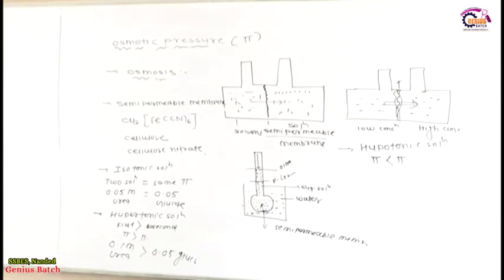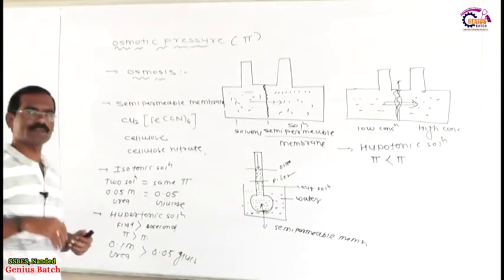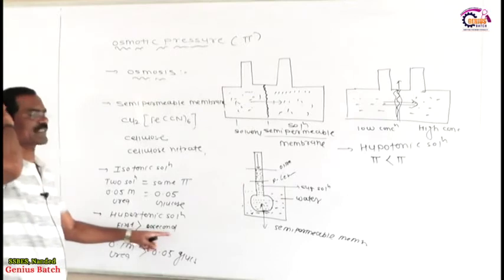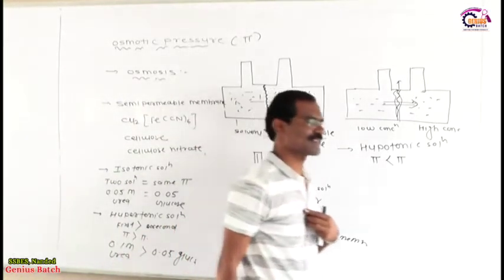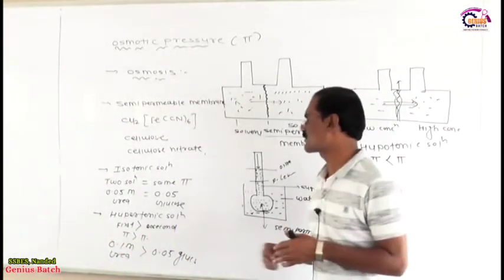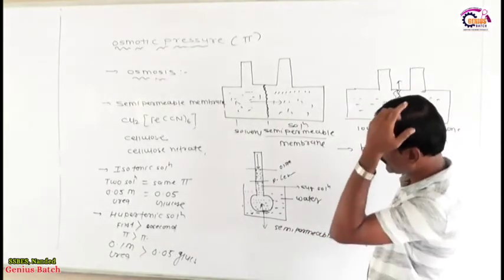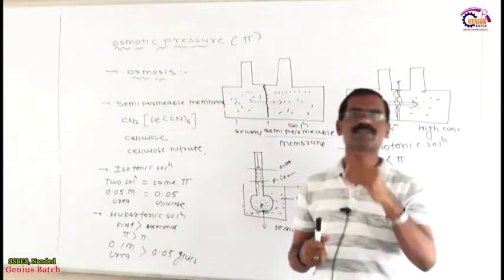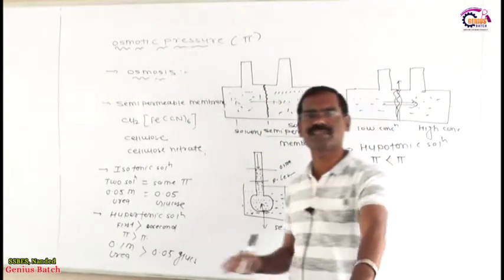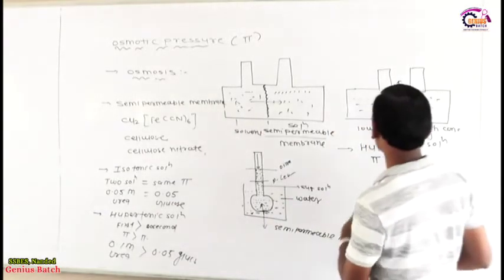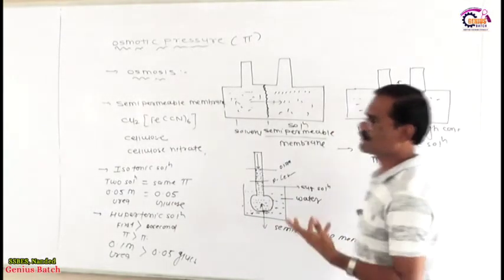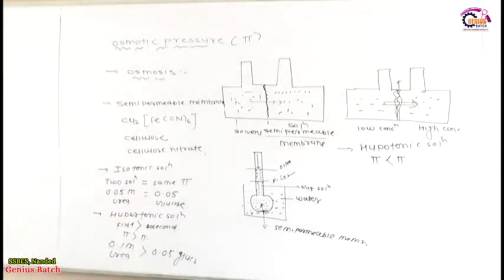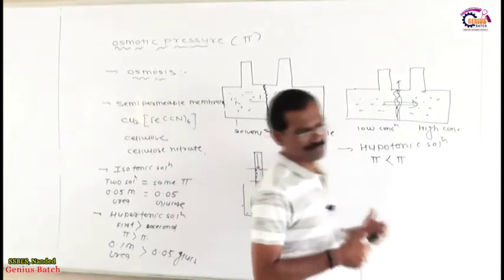Now friends, what is the meaning of hypertonic solution? The osmotic pressure of the first solution is greater than the second solution, and if the osmotic pressure of the first is greater than the second, then such a solution is called hypertonic. The first solution is hypertonic with the second. Greater osmotic pressure means greater concentration, because osmotic pressure depends on the concentration. Now what is the meaning of hypotonic solution? The osmotic pressure of the first solution is less than the osmotic pressure of the second solution. It means that the first solution is hypotonic with the second.